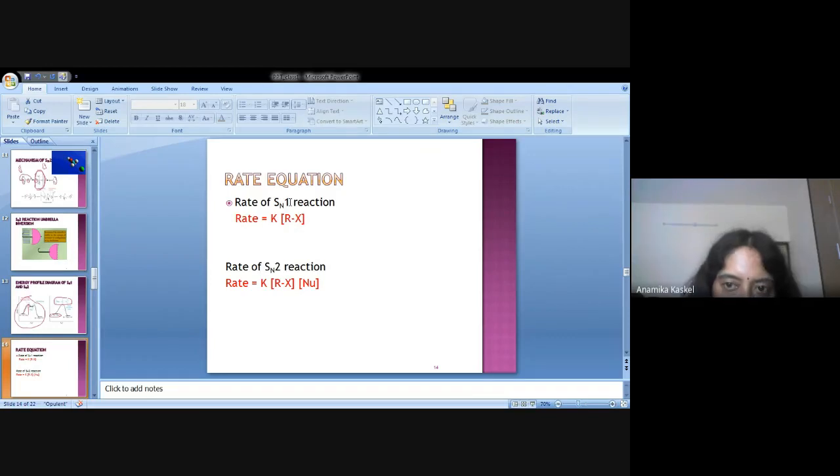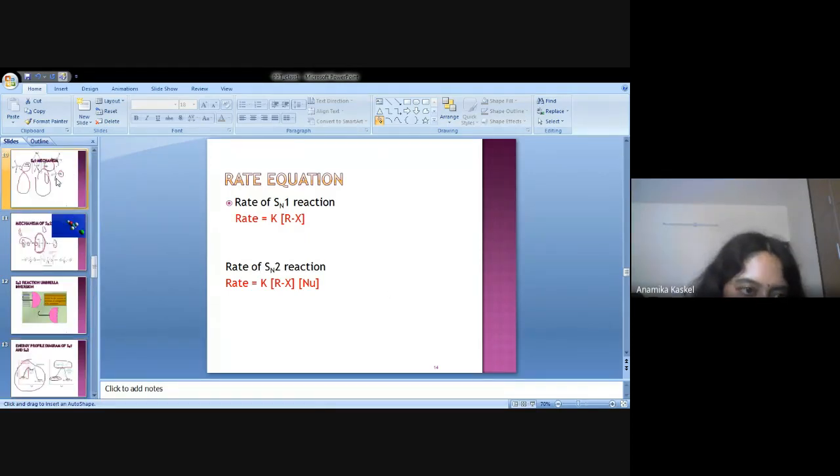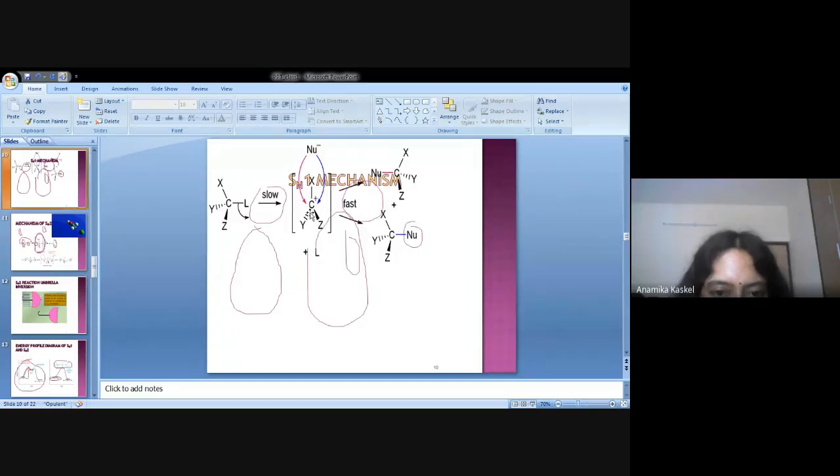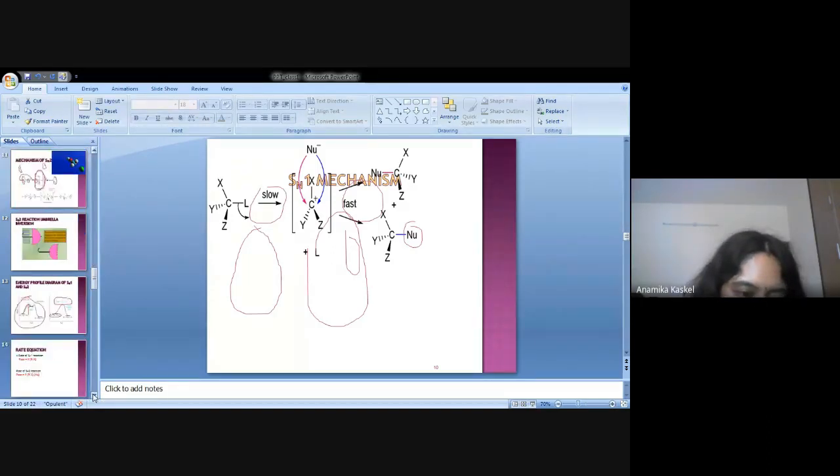For the SN1 reaction, which one is the slowest step? Formation of carbocation. In the first step, carbocation formation, this is the slow step. When we go for the rate equation calculation, we have to consider the slowest step only.